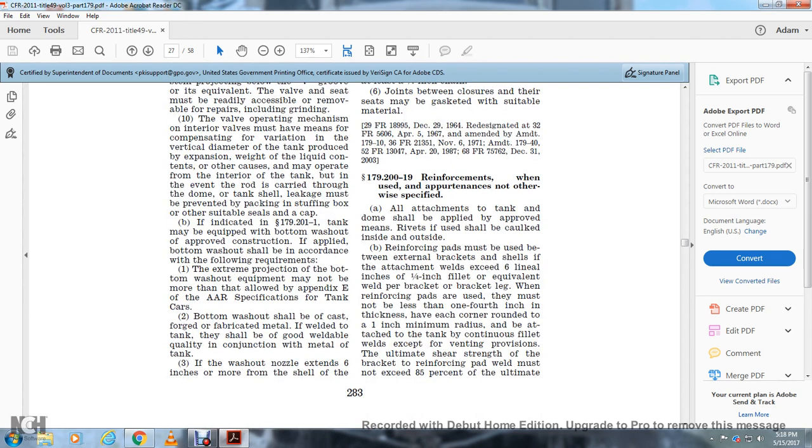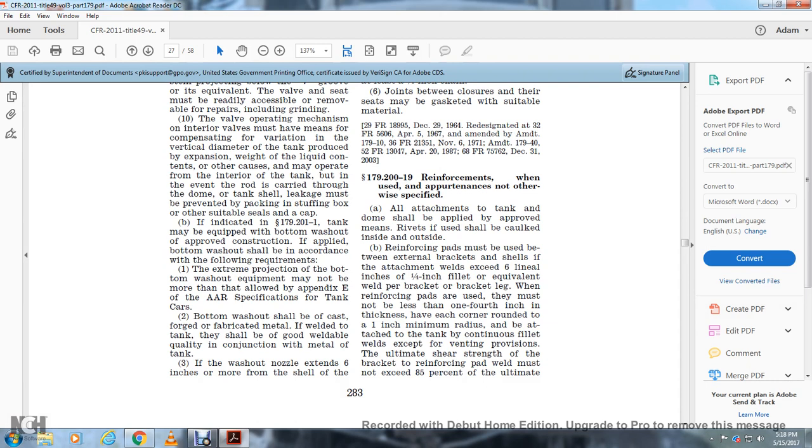179.219 Reinforcement, when used, with dimensions not otherwise specified. All attachments to the tank or dome shall be applied with approved means, with the rivets used being caulked from the inside and outside. Reinforced pads must be used between the external brackets and the shell where attachment welds exceed 6 lineal inches of 1/4 inch fillet weld or equivalent.